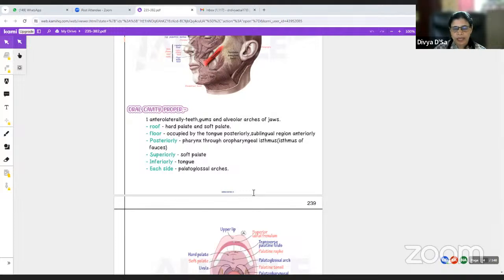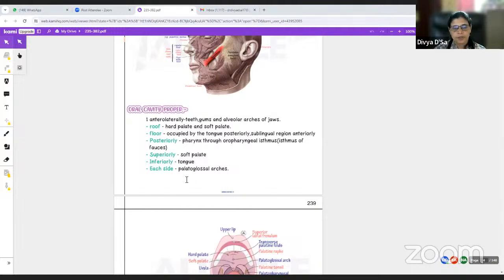Roof is formed by the hard palate and the soft palate. Floor is occupied by the tongue and sublingual region, okay, posteriorly there is tongue and sublingual region anteriorly. Posteriorly, it communicates with the pharynx through the oropharyngeal isthmus. Superiorly, there is the soft palate, and inferiorly, the dorsal part of the tongue.